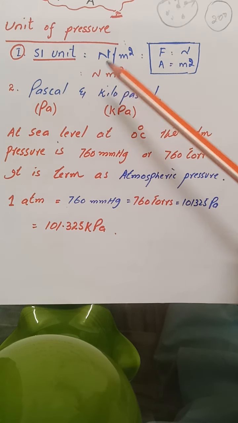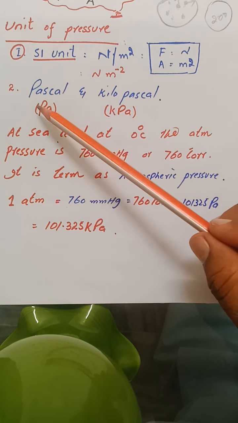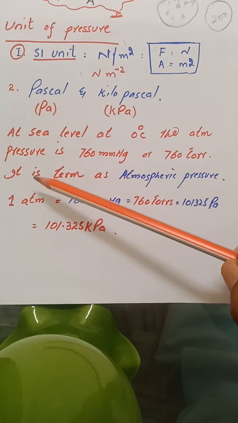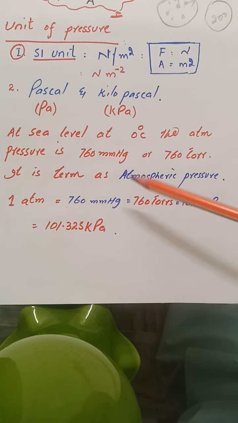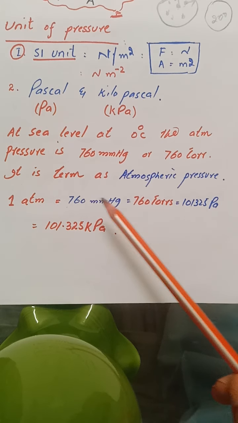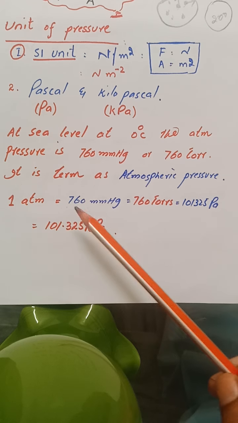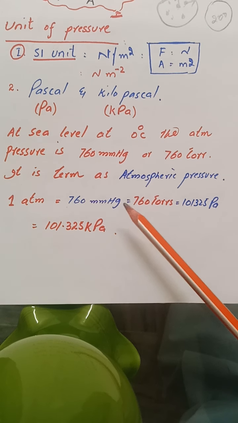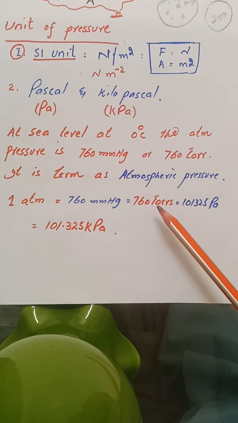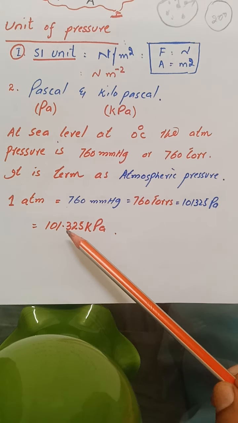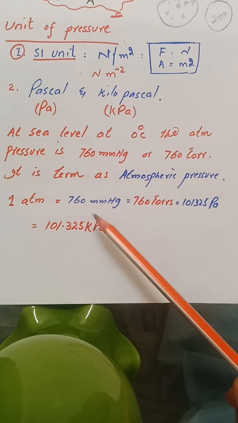So the SI unit Newton per meter square is also measured in Pascal and kilopascal, or it is also measured in atmosphere. These are the interconversion factors. It should be kept in mind that 1 atmosphere is equal to 760 mmHg, and it is equal to 760 torr. It is equal to 101.325 kilopascal.